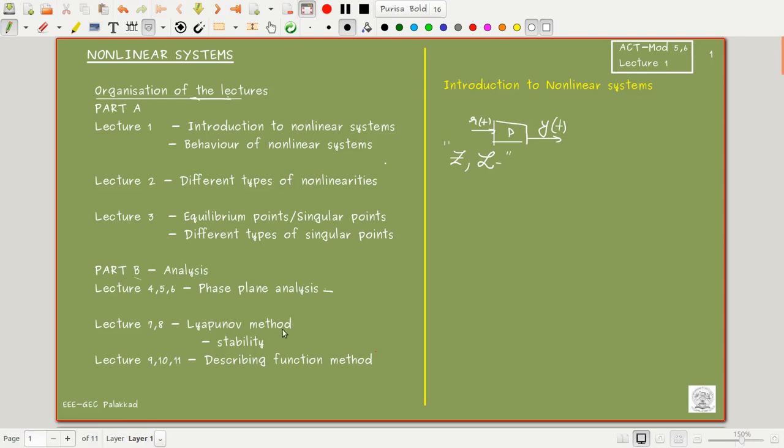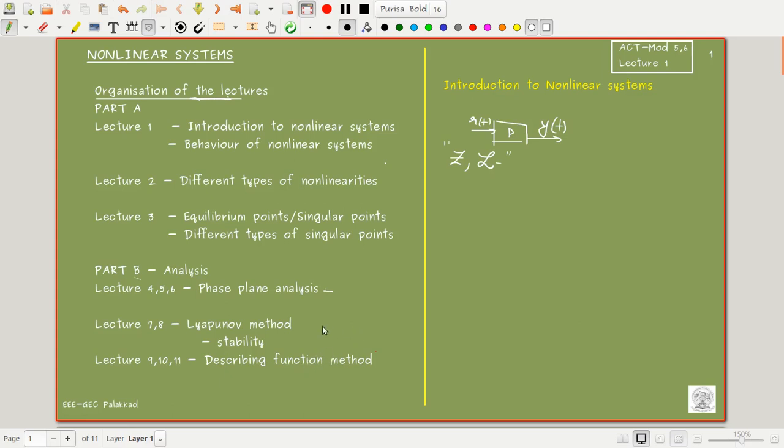That is the limitation of this theory; it is very difficult to find V(x). Once V(x) is found, it is a very powerful method for analyzing the stability of systems. The last thing we will see is the describing function method, which is an extended version of the frequency response method you studied in linear control theory, and which can be used for approximately analyzing nonlinear control systems.